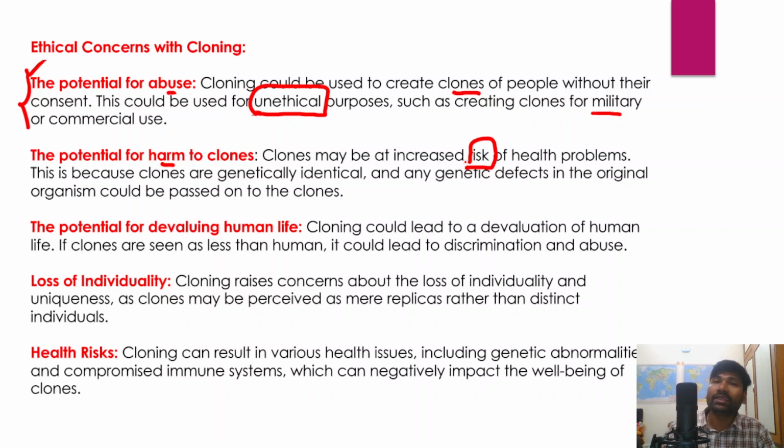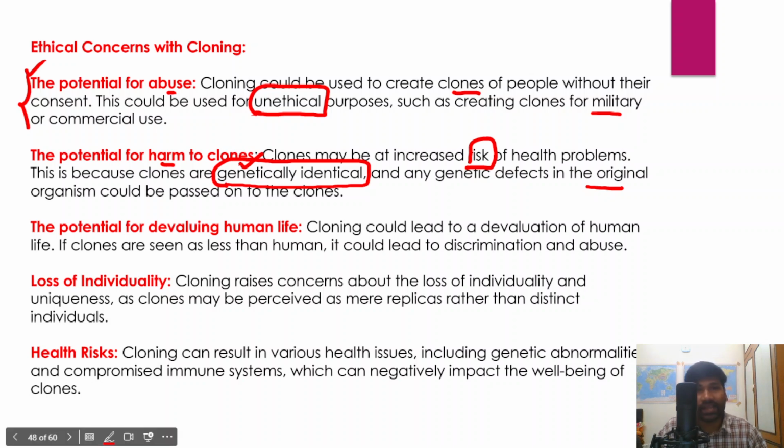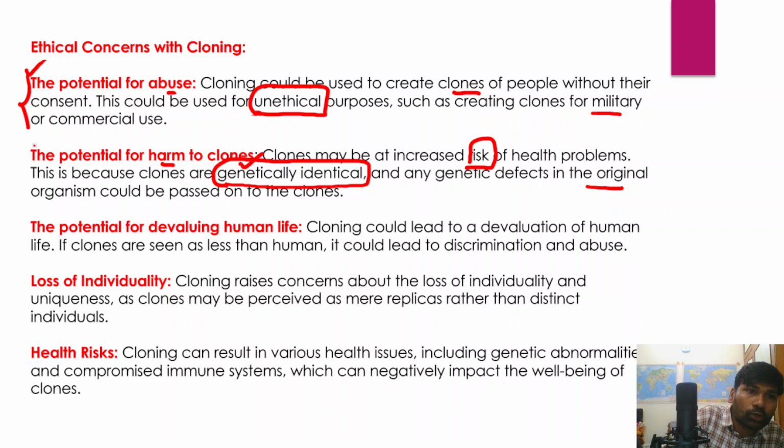Therefore, there is an increased risk of health problems being faced by these cloned individuals, because the clones that we have created are genetically identical, and any genetic defect in the original organism could be passed on to the clones as well, right? So potential harm to the clones is another major problem associated here.